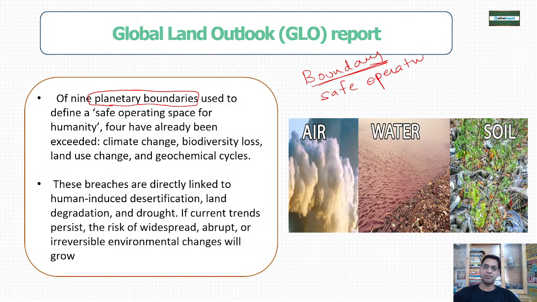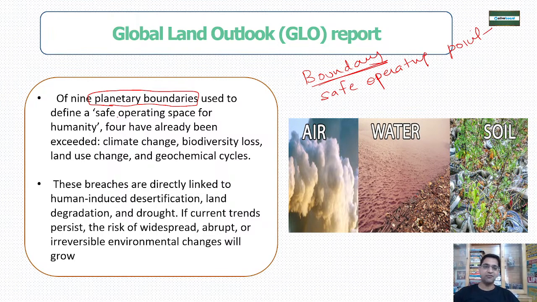Safe operating point means that if we go beyond it, it is a disaster, and if we stay within it, it will be a sustainable way. So these are the boundaries that we have set up: a boundary for water, for air, for soil, right? We have set up all these things. So we have kept a safe operating space for each and everything.